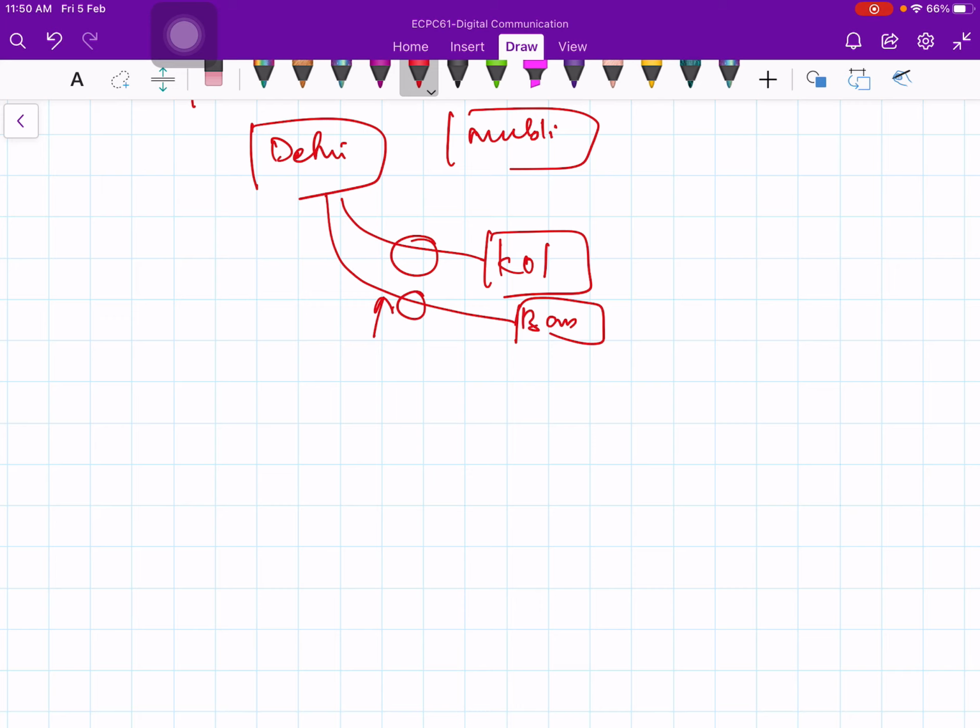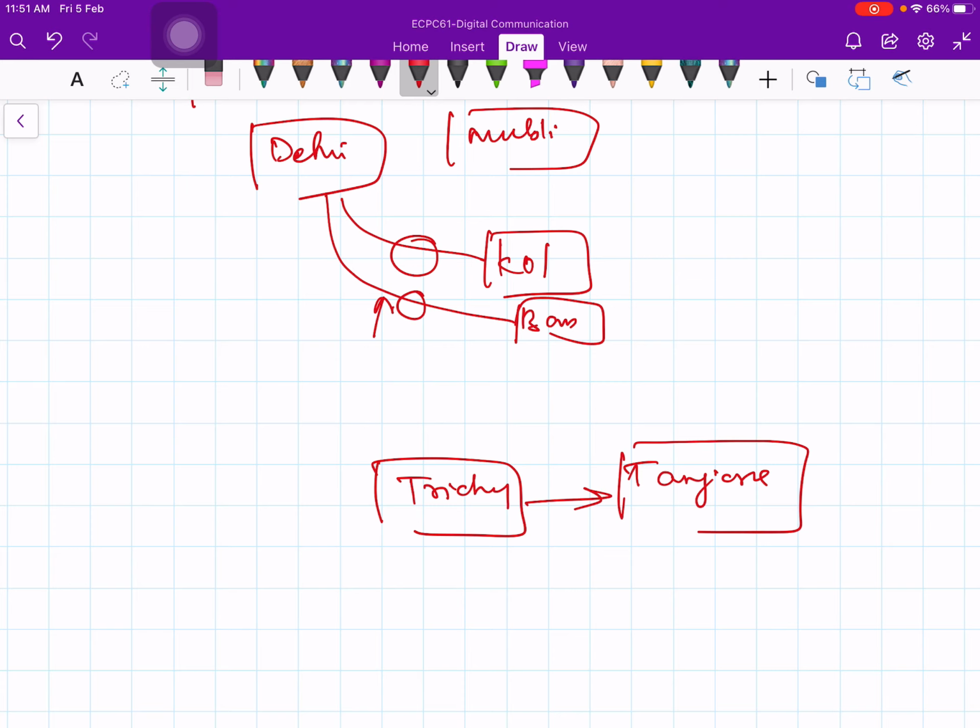Sometimes you may require a small number of circuits, for example between Trichy and Tanjore. Then you may not have a large number of voice calls. In such a case you put a small exchange here, and here also you put a small exchange.